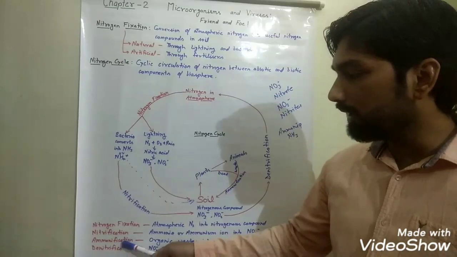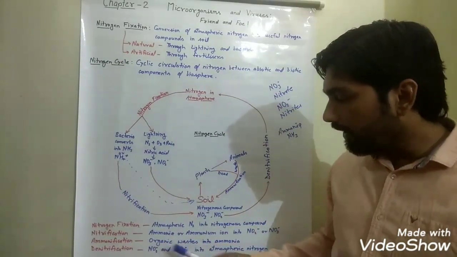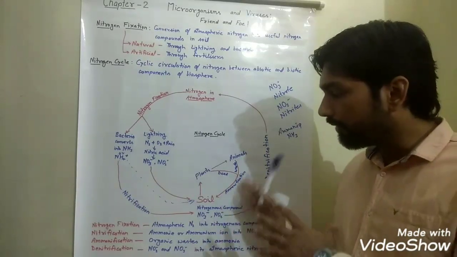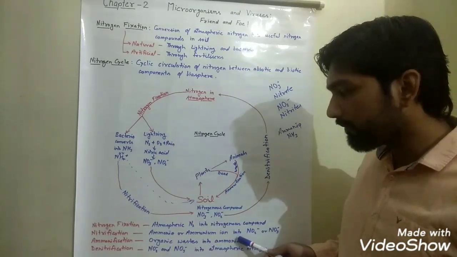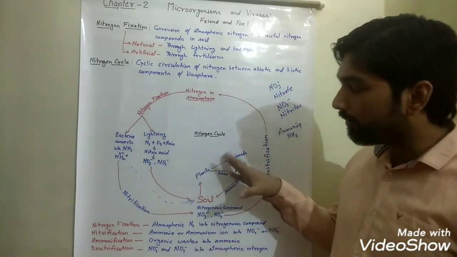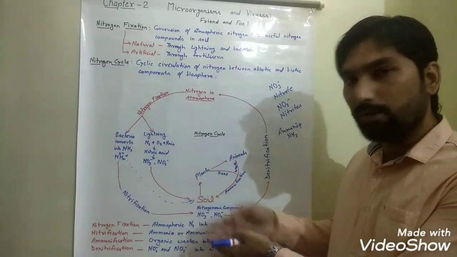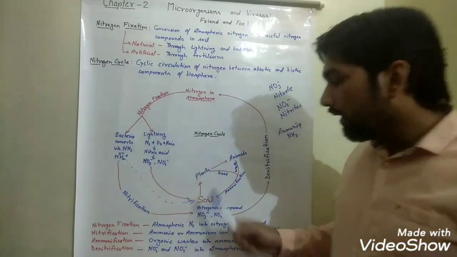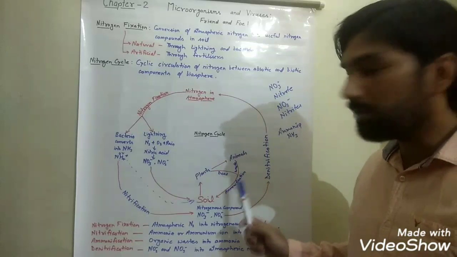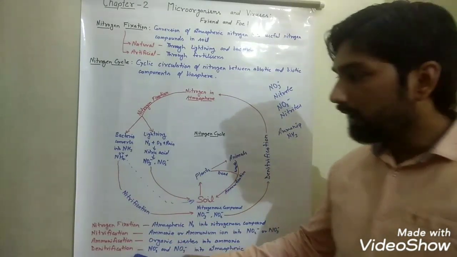So the third process is ammonification. In this process, organic wastes are converted into ammonia, and again the nitrogenous compounds which were absorbed from soil by plants are transferred back to the soil. Now one more process is left in the nitrogen cycle, that is denitrification.